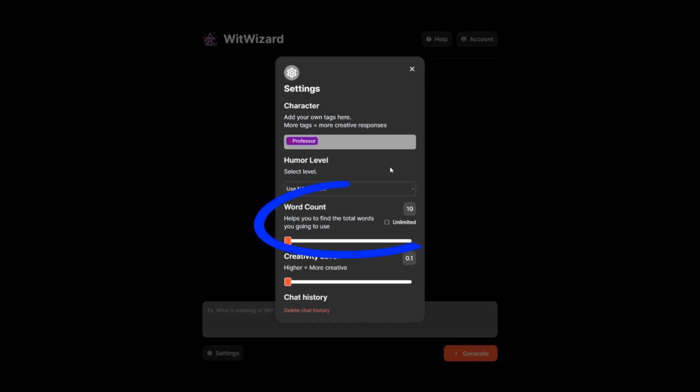The third option is word count, and that is pretty self-explanatory, I hope. The creativity level is basically how much the AI will stick to your prompt. The lower the creativity, the more it will stick to your topic, and the higher, the more things it'll add in.